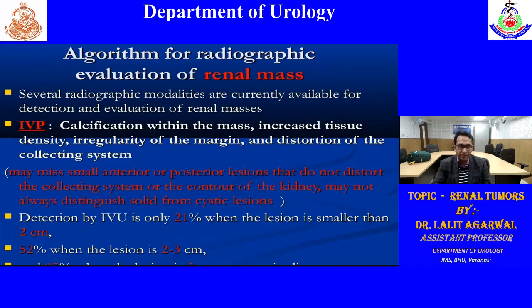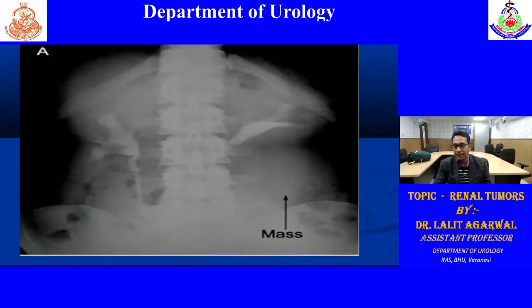Then coming to the specific investigations: IVP. In IVP, there can be calcification, increased tissue density, irregularity of the margins, and distortion of the collecting system due to pressure effect. But detection by IVP is only possible in 21% of cases when the lesion is smaller than 2 centimeters, 52% when 2 to 3 centimeters, and 85% when 3 centimeters or more. So we can miss a small tumor, and IVP is not advised for renal mass evaluation. Here we can look for a soft tissue density that is displacing the pelvicalyceal system. This is normal on the right side.